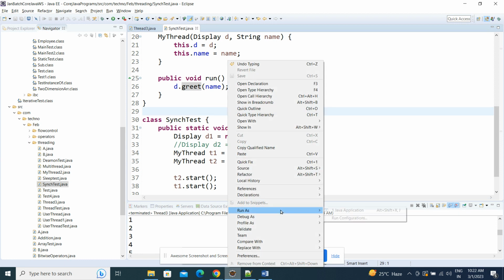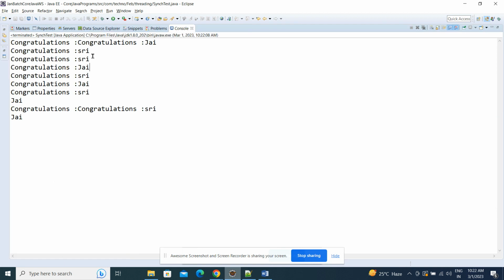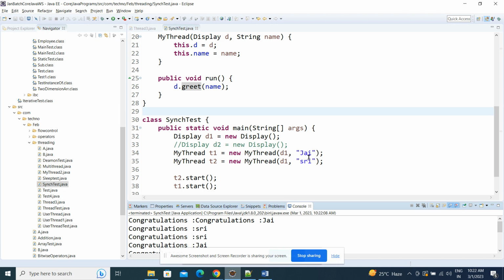Let's see. T2 is started, T1 is started. The output shows both are executing simultaneously for some time. Congratulations, no name is printed. Congratulations, J, it is from the first thread. Or else let me print the thread name also.